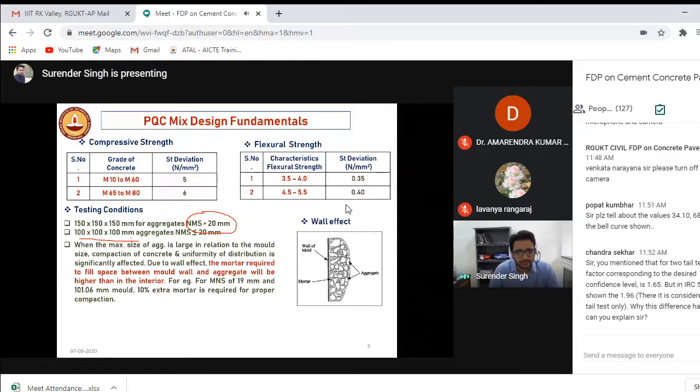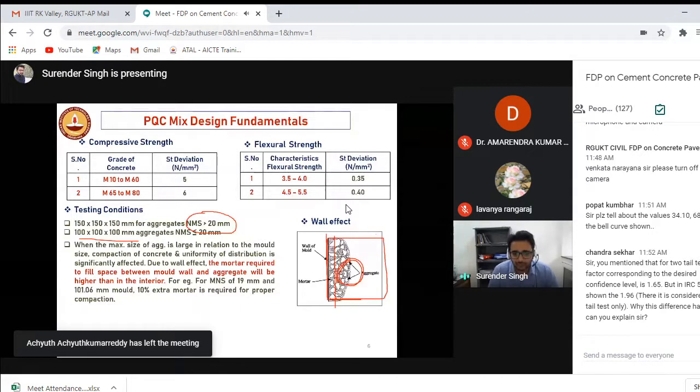The fundamental principle behind it is that we did some tests. What we found, let's say this is your cube, and you are compacting it in 3 layers. What will happen if the size of the aggregate is more? At the wall of the cube, there will not be a good orientation of the aggregate, and because of this, more cement paste or mortar paste will be required at the wall. This is known as the wall effect. So at the walls, more cement mortar paste will be required as compared to the paste required at the interior of your cubical specimens, right?